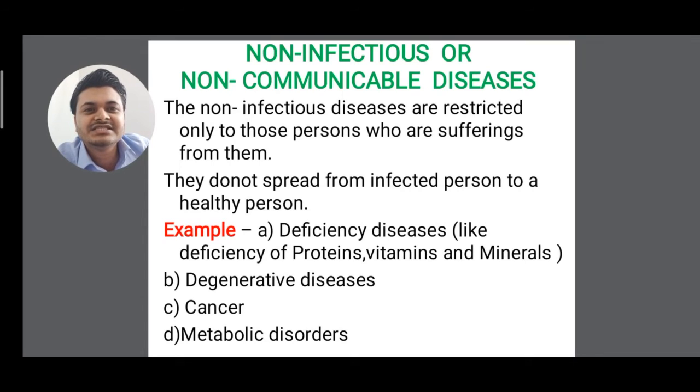Examples are deficiency diseases, like a deficiency of protein, vitamins, and minerals. Next we have degenerative diseases, cancer, and metabolic disorders. Clear? So if a person is having cancer, he or she will not transfer it to another. Clear?